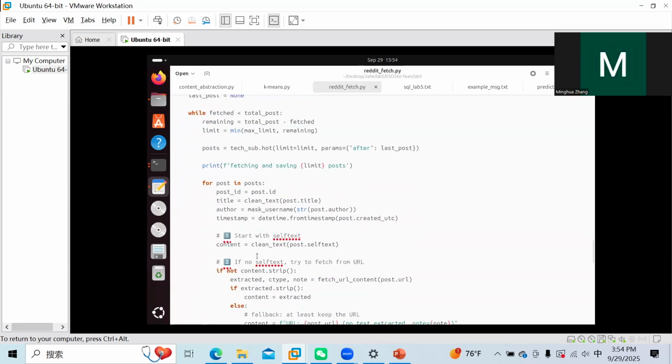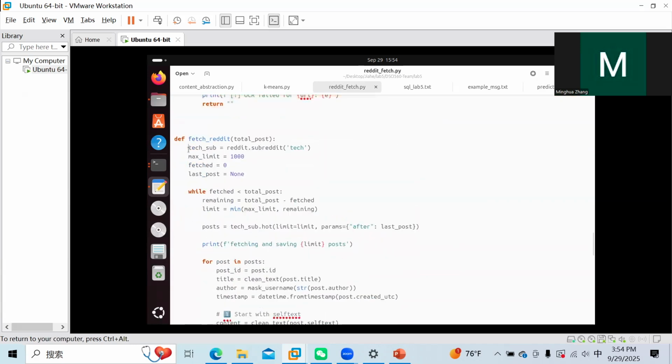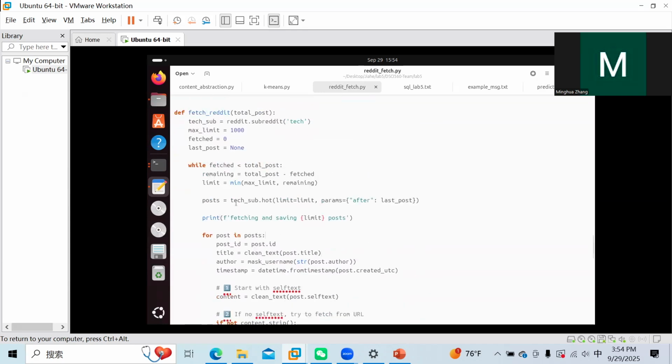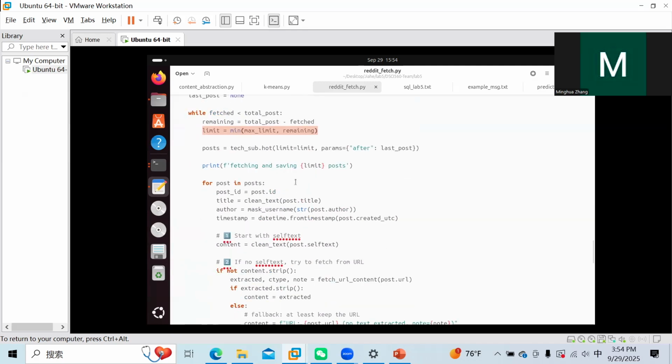So we know that our API has a max limit per API call, which is 1,000. But we also want to handle the cases when we want to extract more than 1,000, like 5,000 posts. So in order to handle that, we just fetch 1,000 posts per API call.